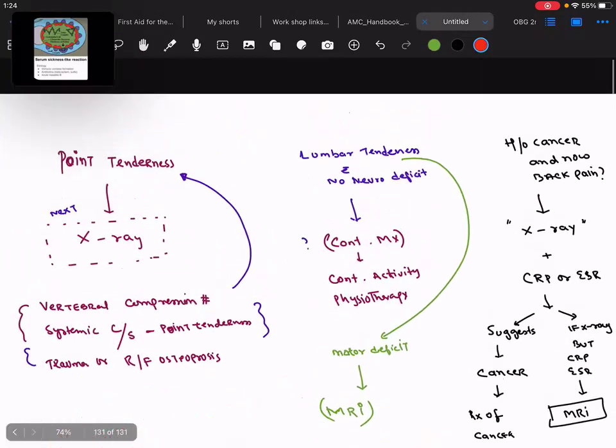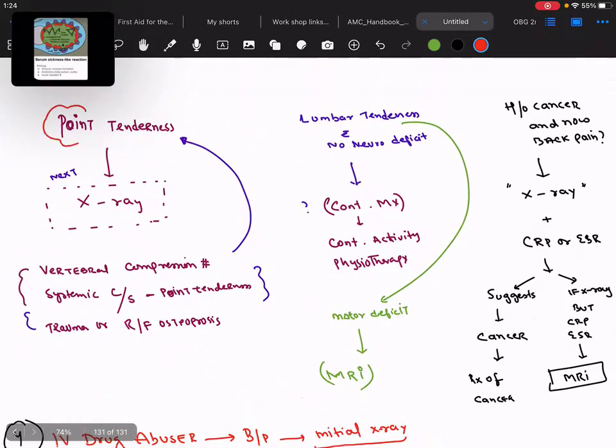Remember one point, that if there is a patient who is having point tenderness with fever, point tenderness with fever, please remember this. This is a classical presentation of none other than the inflammation of the vertebral disc, that is discitis.